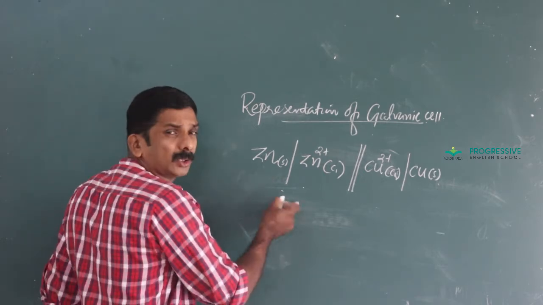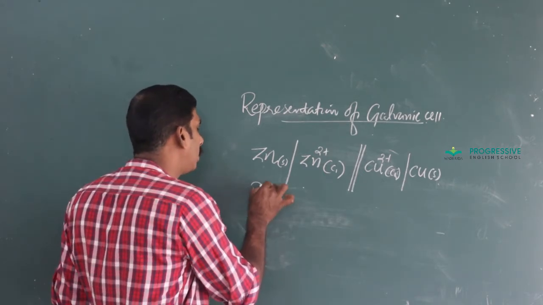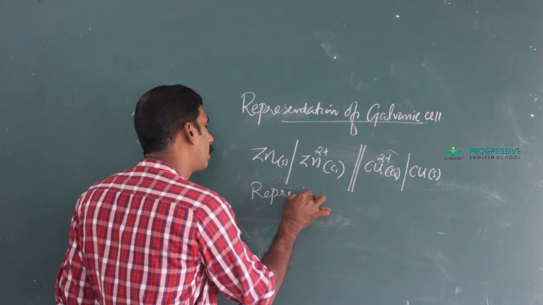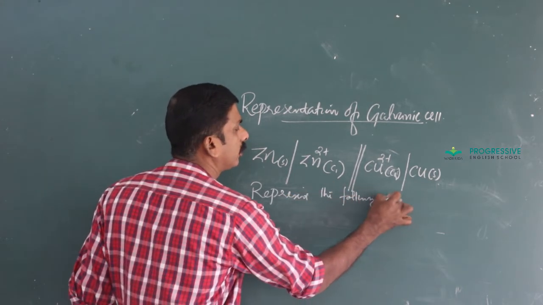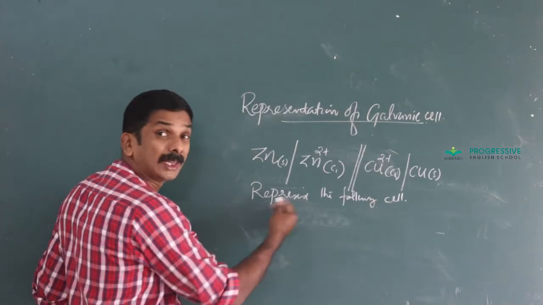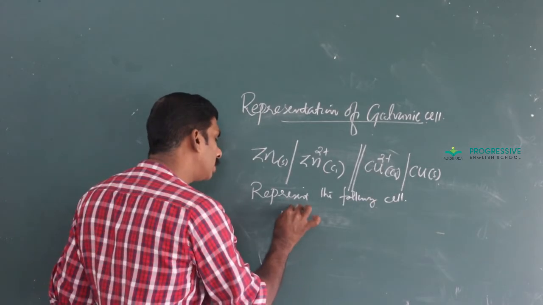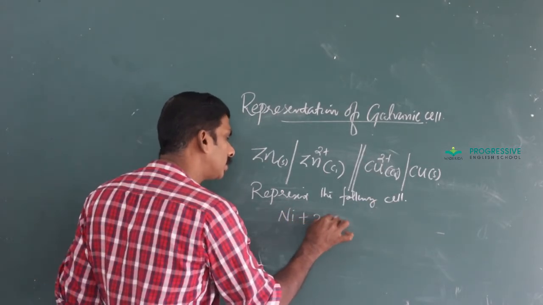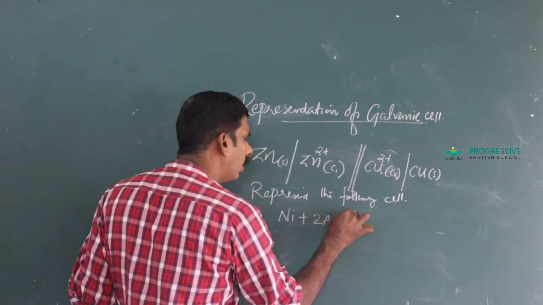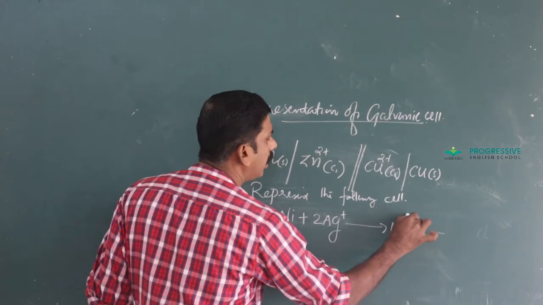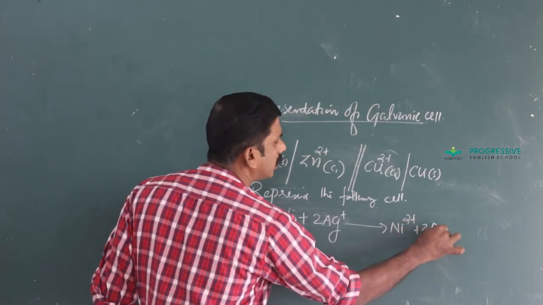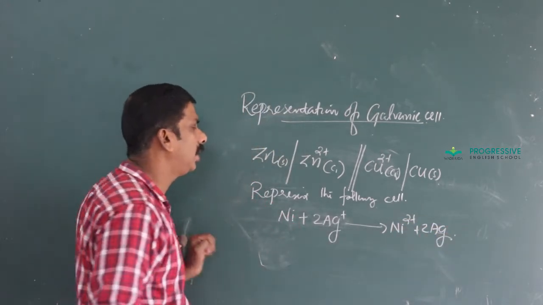Suppose a question asks like this: represent the following cell where the cell reaction is Ni plus 2Ag plus gives Ni2 plus plus 2Ag.